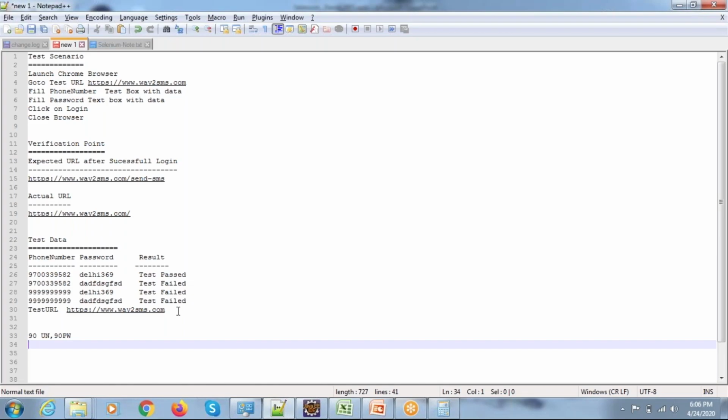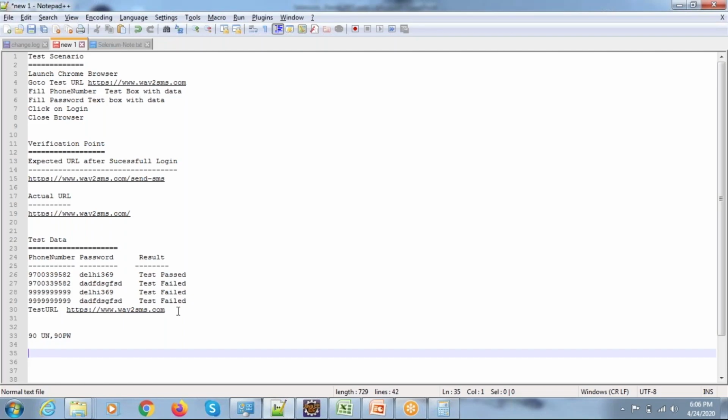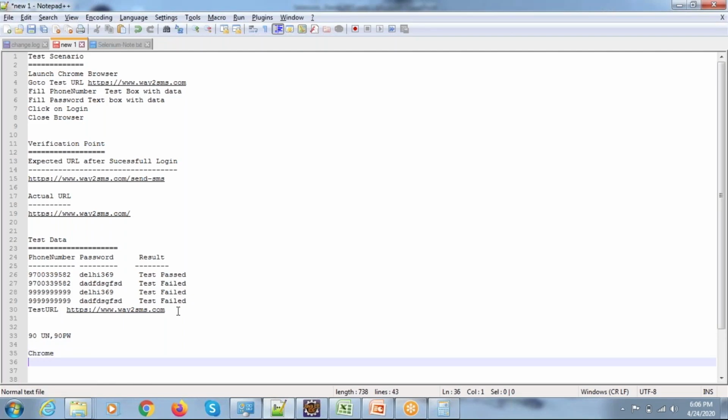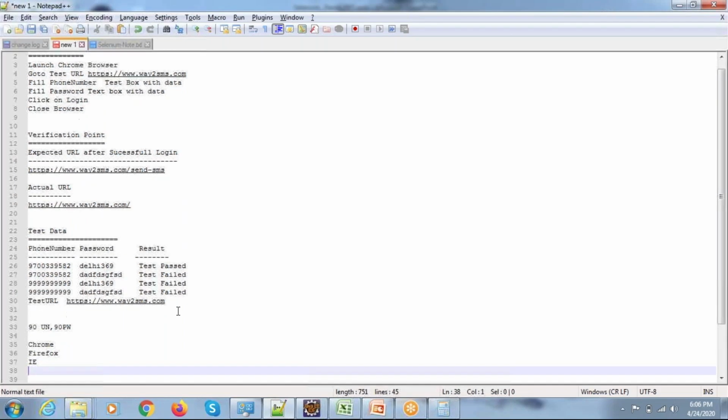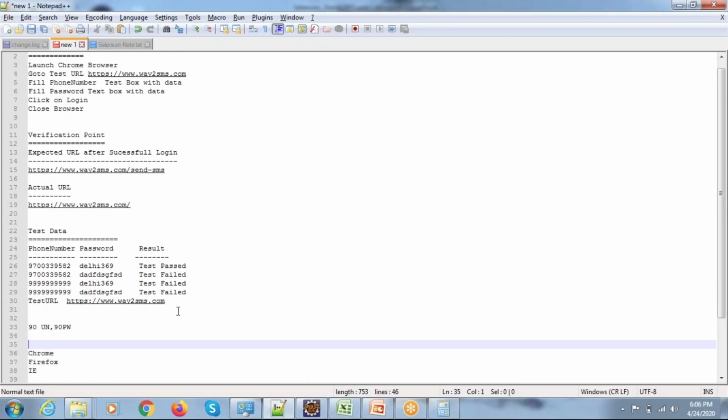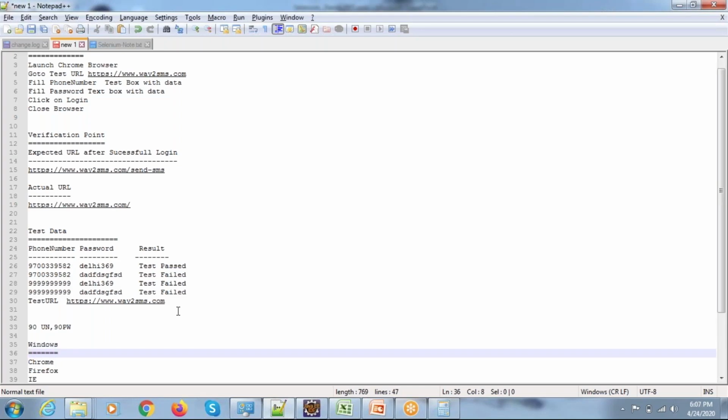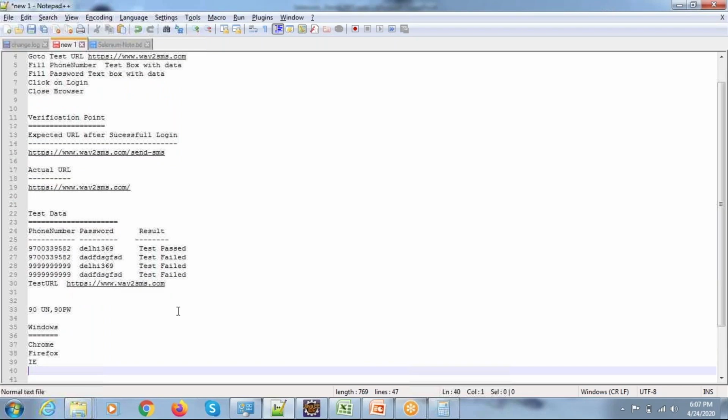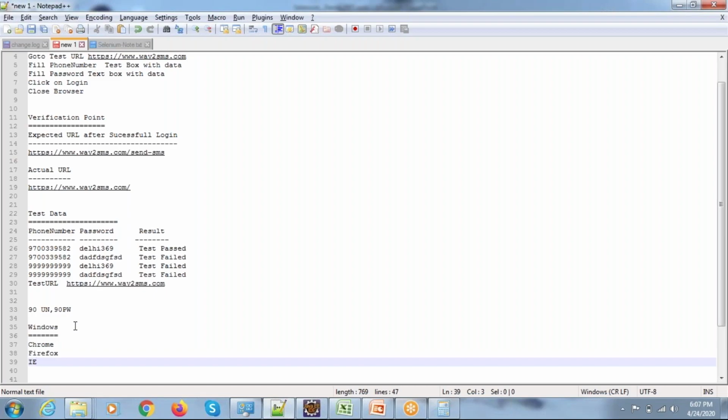Right? So think, as per the customer requirement, the application needs to be tested. The application should be compatible with Chrome browser, Firefox, and Internet Explorer browser. Means on Chrome you need to test 90 times, on Firefox you need to test 90 times, on Internet Explorer you need to test 90 times. And now let's say the customer requirement is that the application should work on the Windows operating system. On Windows, each browser 90 times, 3 nines are 27, means 270 times you need to test on Windows operating system.